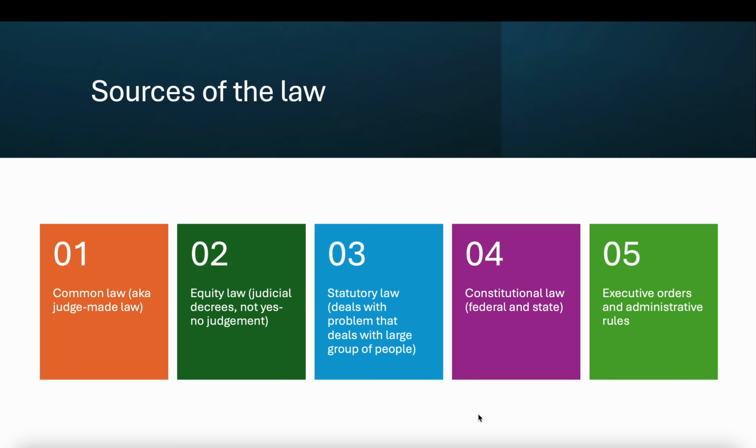When we last talked, we had looked at 4 of the 5 sources of law you see on your screen right now. We had looked at common law, equity law, statutory law, and constitutional law. Today we're going to look at executive orders and administrative rules.